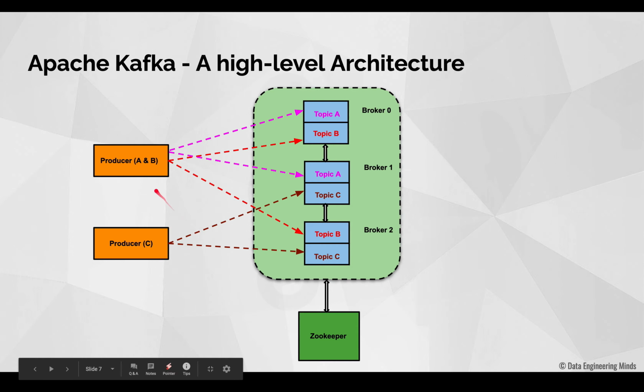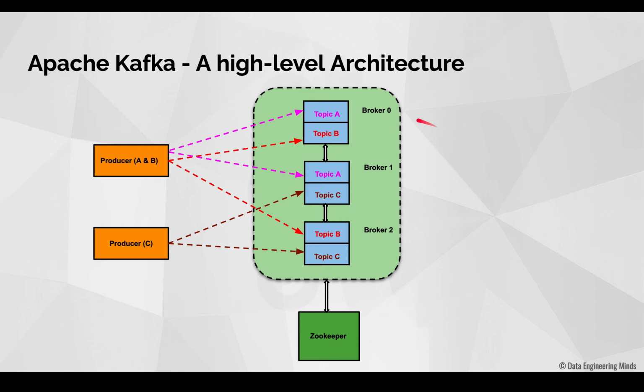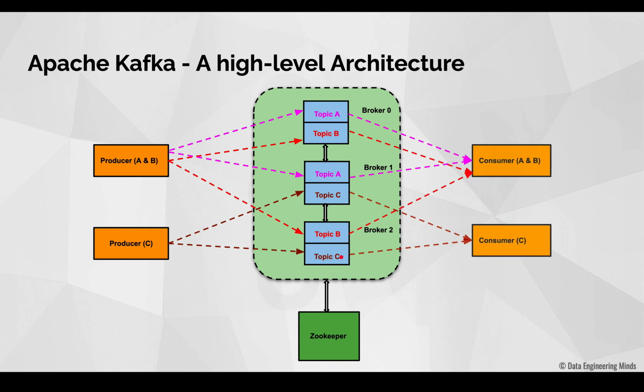Now, we call all these applications writing data into Kafka producers, right? Similarly, we have applications that actually read the data from these Kafka topics. In Kafka, we call such applications consumers. So, if you see here, the first consumer is reading from topic A and topic B, and the second consumer is reading from topic C. So, a consumer can read from one or more topics.